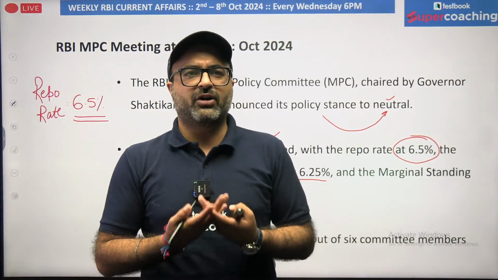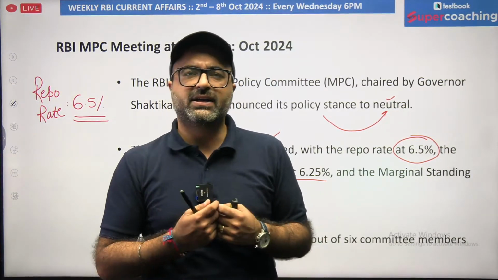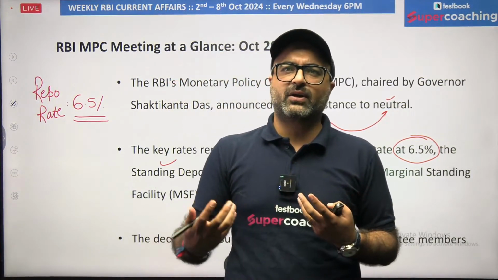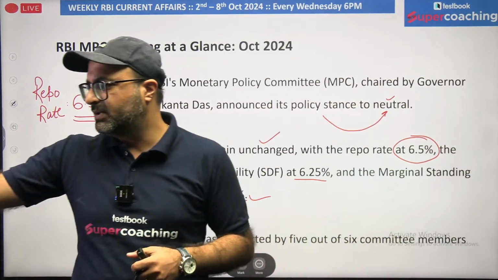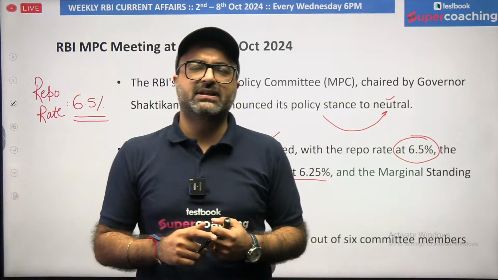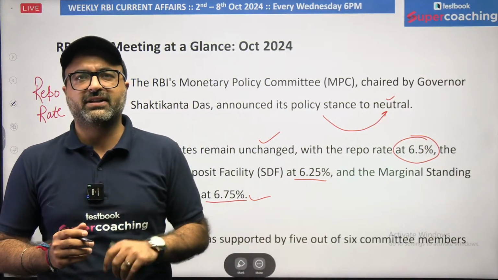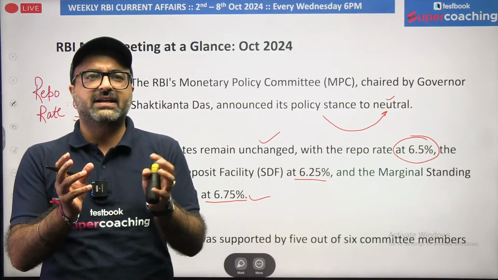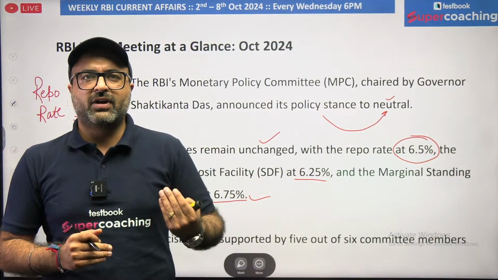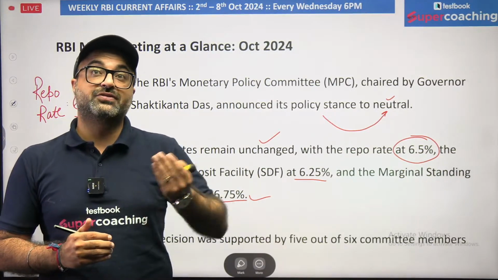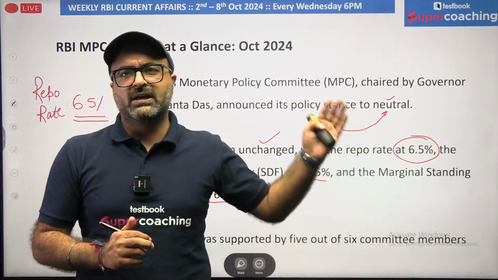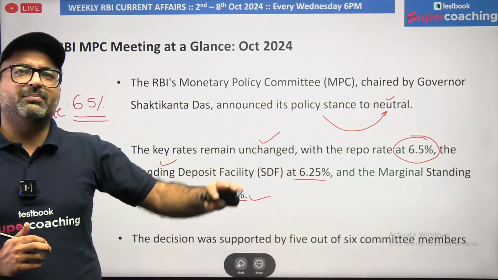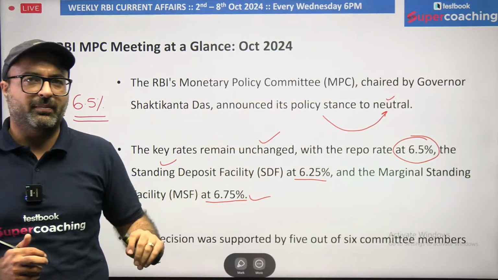The Monetary Policy Committee has 6 members, and these six members are responsible to decide the rates. Once the rates are finalized, the voting is done. And if majority is achieved, that means out of 6, if 4 individuals are in favor, then that decision will be implemented, and those rates will be implemented.